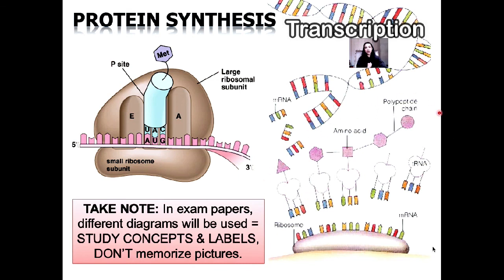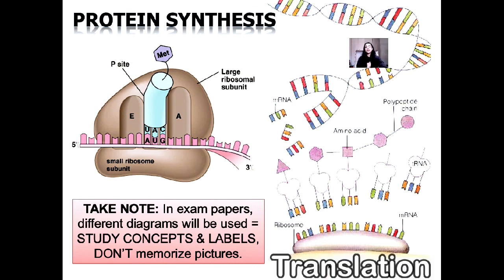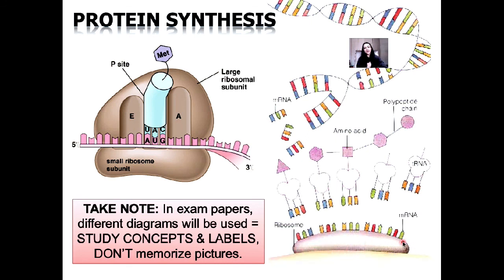The picture below, what do we see taking place here? Yes, translation, because again we see our ribosome with our messenger RNA attached to it. What do we see?